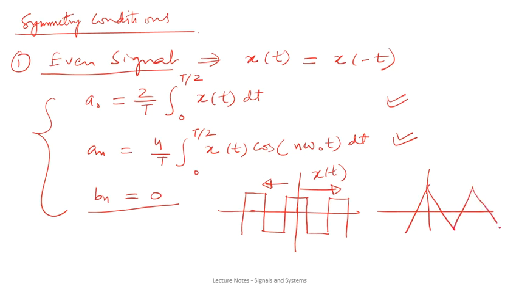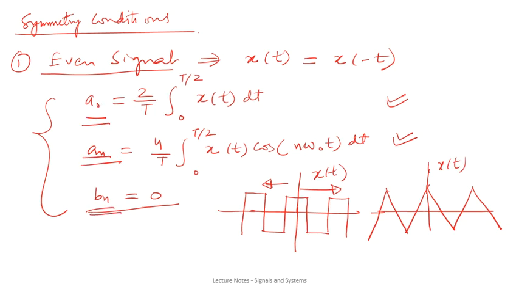There can be numerous examples for the even signal, like this signal as well. This is also an even signal. This is a triangular waveform. Again this is symmetric about the y-axis, so this signal is also an even signal. In case of even signals, we can have the relations for a0, an and bn in this way.